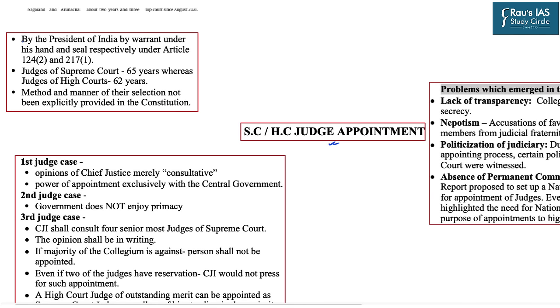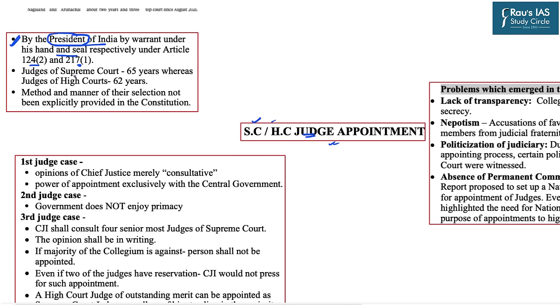First, we will look at certain constitutional provisions. Our constitution says that a Supreme Court or High Court judge must be appointed by the President of India by warrant under his hand and seal, respectively under Article 124 Clause 2 and 217 Clause 1. That means that the appointment is to be done by the executive body, that is the President.